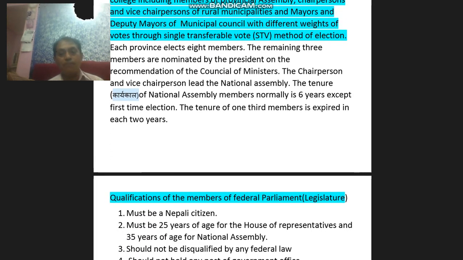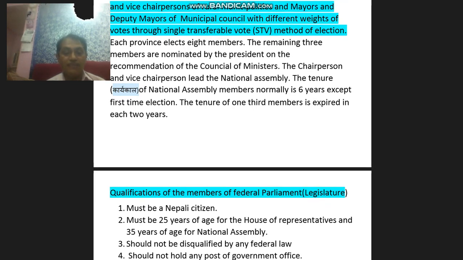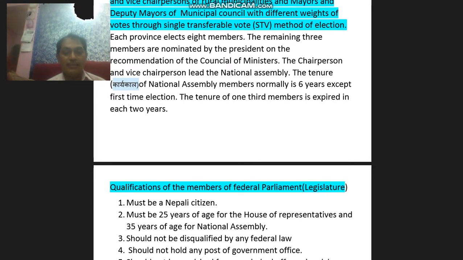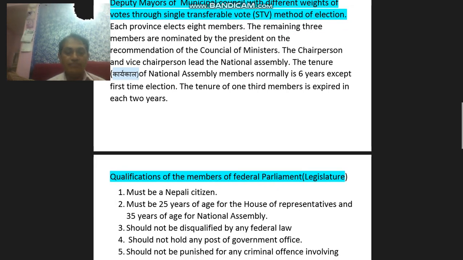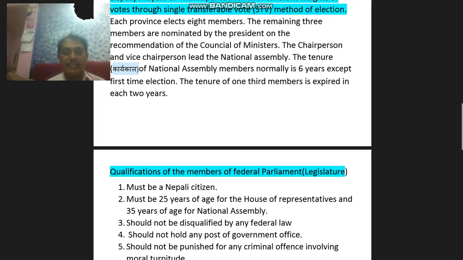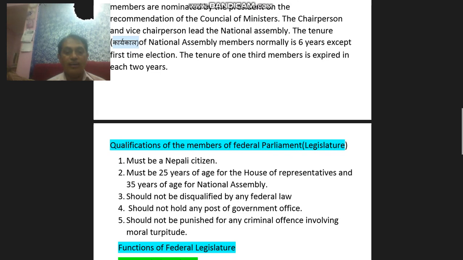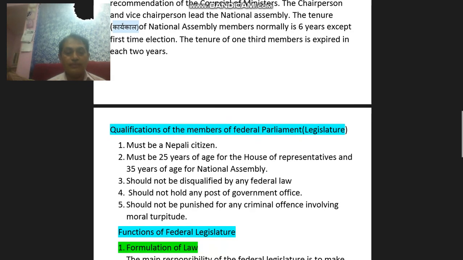Qualification of member of the Federal Parliament or Legislature. First, must be a Nepali citizen. Second, must be 25 years of age for the House of Representatives and 35 years of age for the National Assembly. Third, should not be disqualified by any federal law. Fourth, should not hold any post of government office. Fifth, should not be punished for any criminal offense involving moral turpitude.